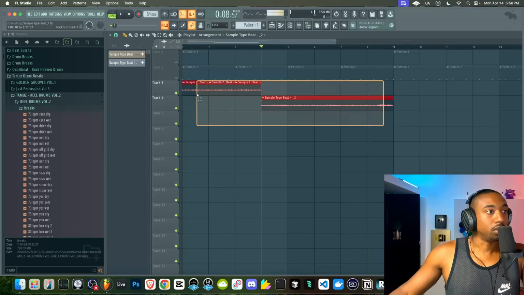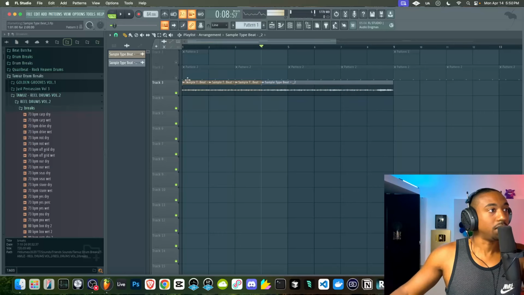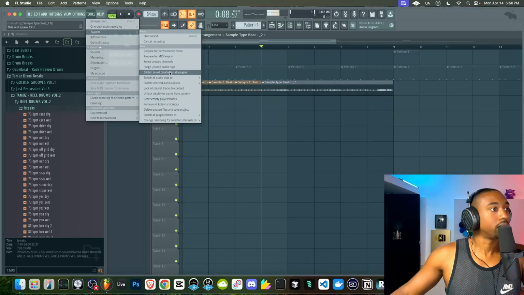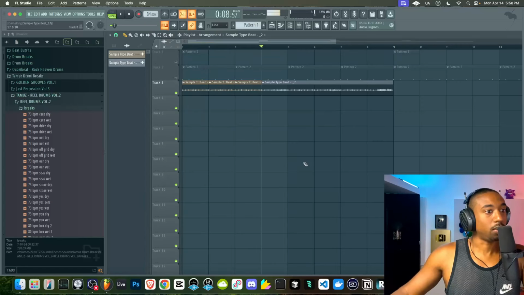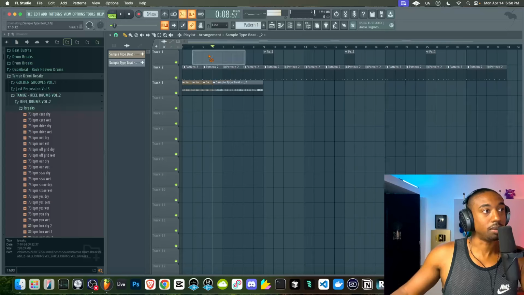Basically, we need to group this audio or just leave it on the same track so that we can visually see what's going on. We need to go to the tools, macros, switch all audio clips to stretch mode. That way, if we change the BPM, it will also move the audio to match the tempo. Now we need to figure out some drums.